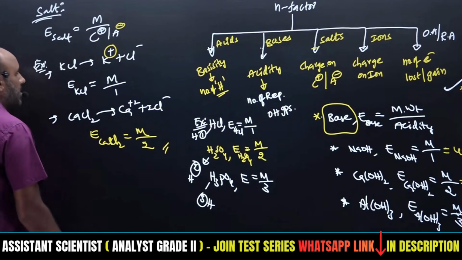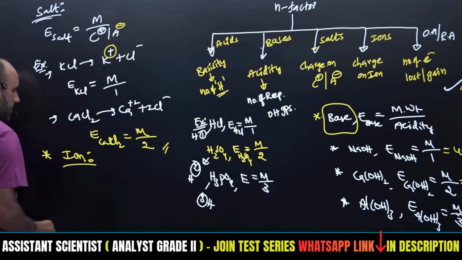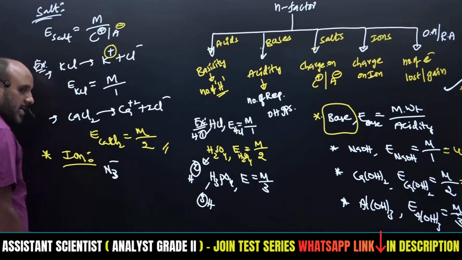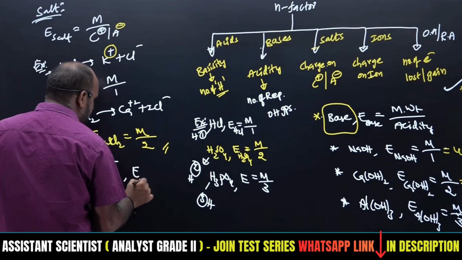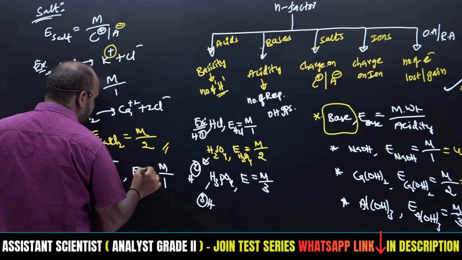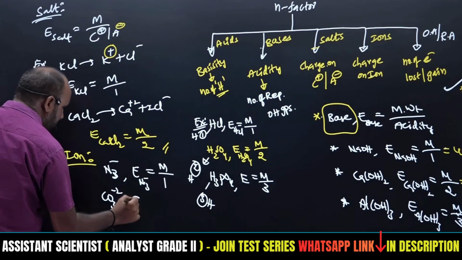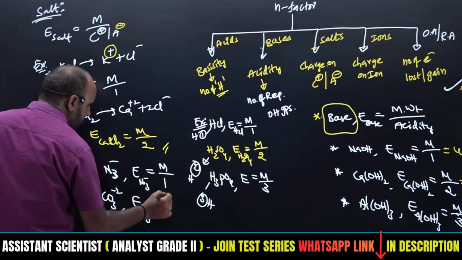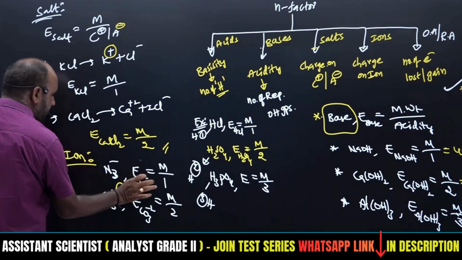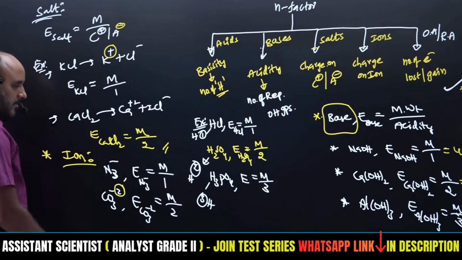That is for salts. If any ion is there, like N3 minus, the azide ion, the equivalent weight of N3 minus is molecular weight divided by the charge on the ion, which is 1. Next, CO3 minus 2. E of CO3 minus 2 is molecular weight divided by 2, because the charge is 2. Irrespective of positive and negative, whatever the charge is, that is considered as the n factor.